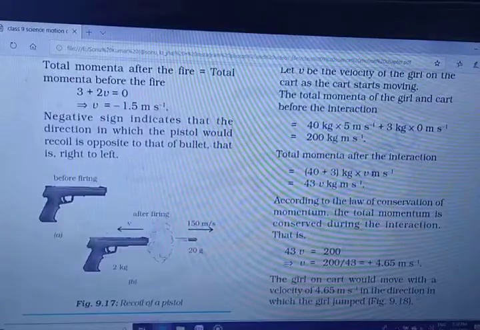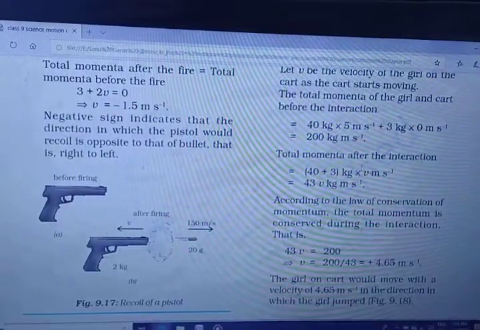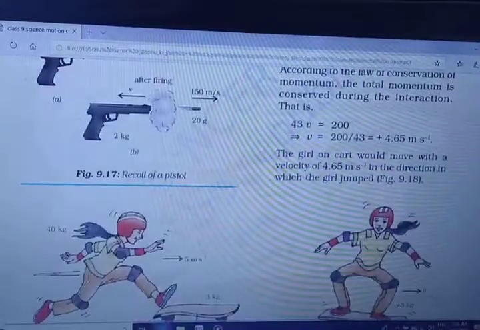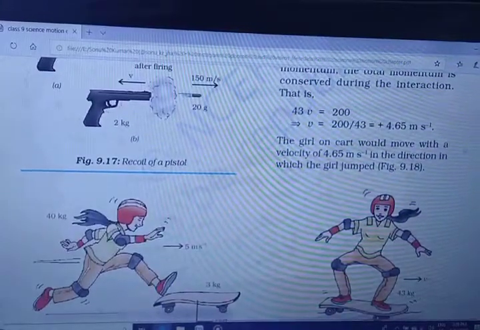So you can see here, the total momentum before and after is equal, and you will get the velocity here, 4.65 meters per second. Got it? Similarly, you can solve each and every numerical.